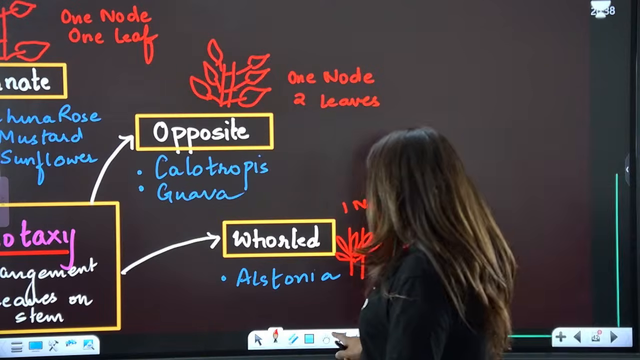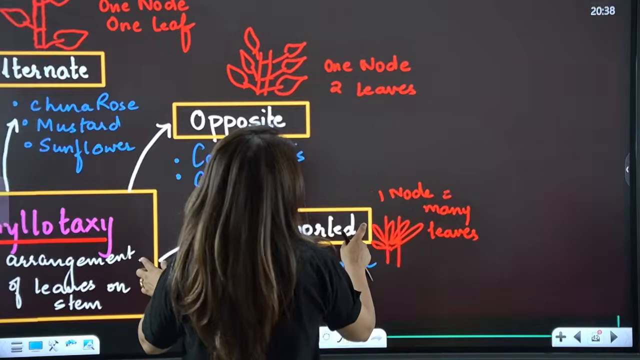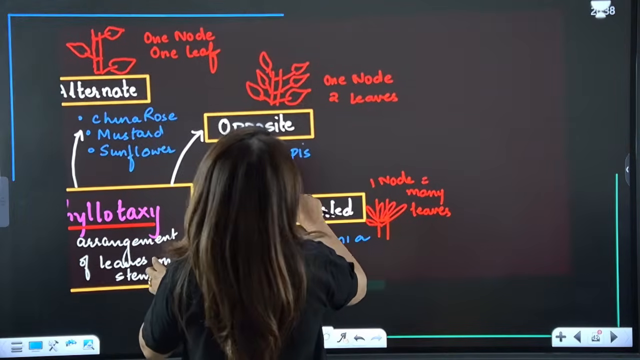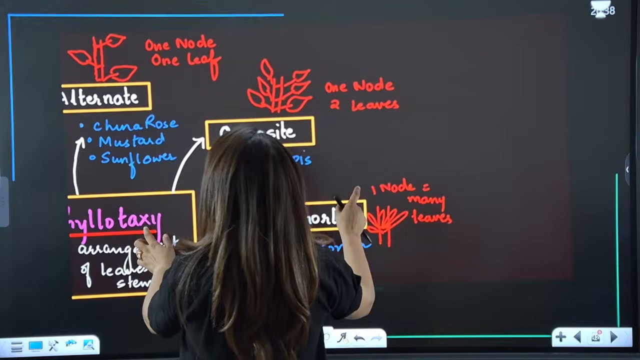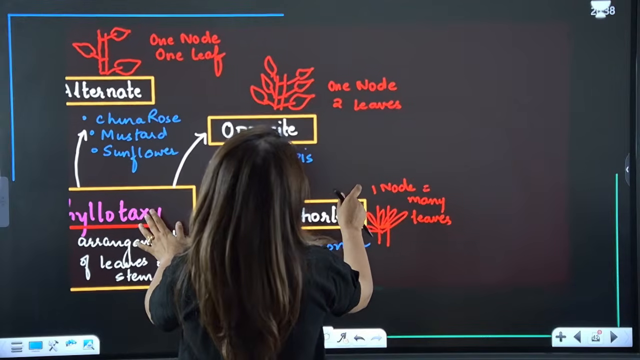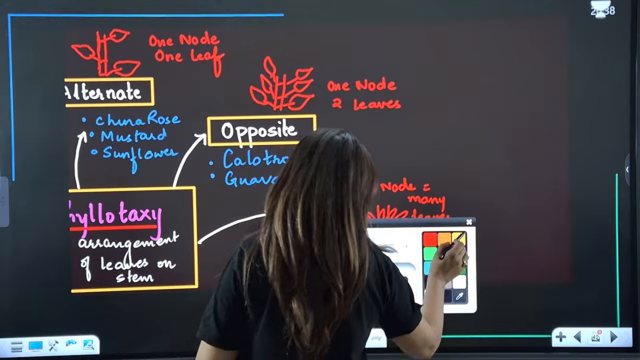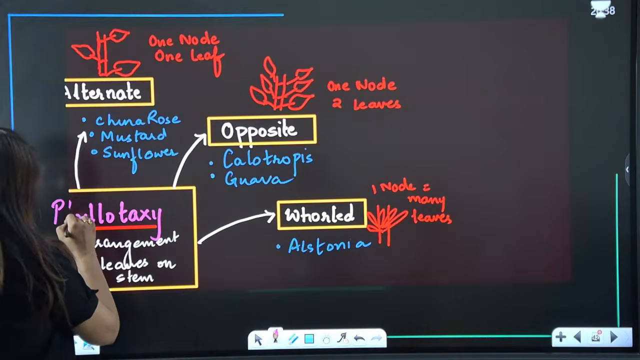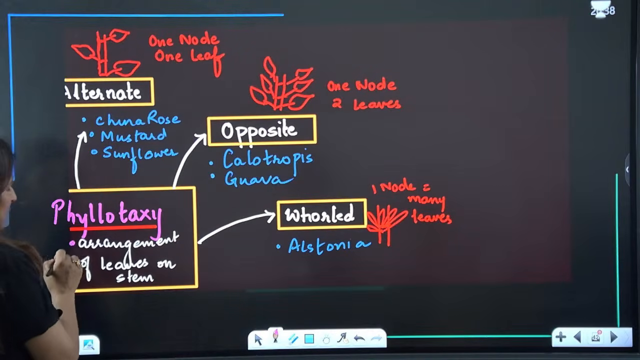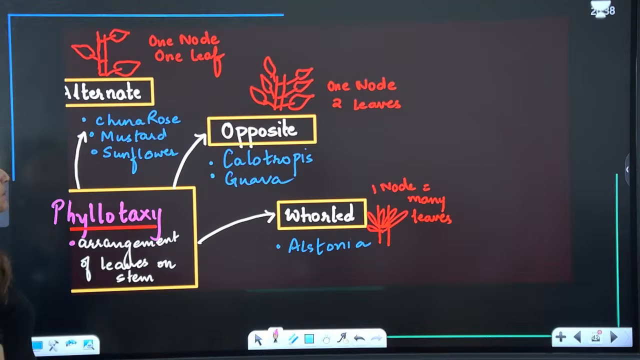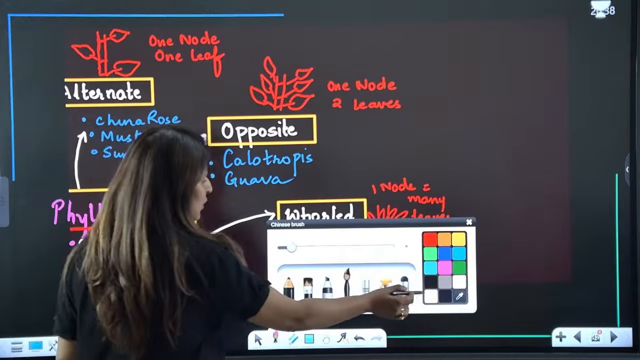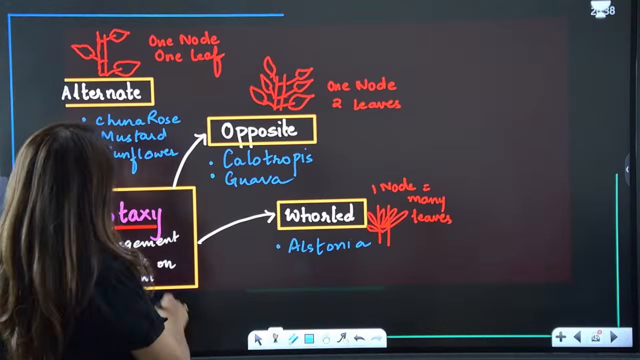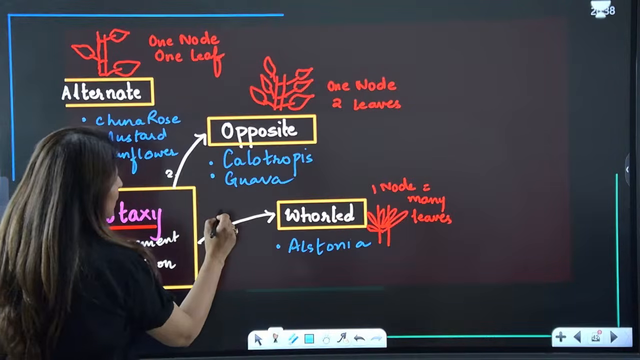Now talking about phyllotaxy. Let's talk about phyllotaxy. All right. What is phyllotaxy? It is the arrangement of leaves on the stem. So guys, we have three types of phyllotaxy. One is alternate, second is opposite, and the third one is whorled.